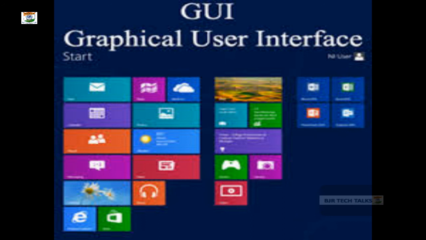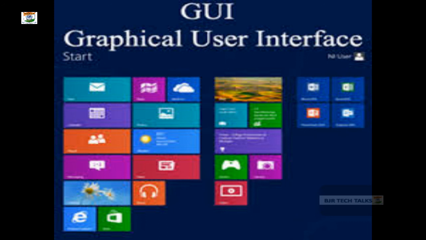In that you can see a specialized interface called the desktop, in which you can see various images or icons on the screen, and at the same time you can also find various files and folders which are properly aligned and structured. The Windows operating system, which is an extension of the MS-DOS operating system, is a graphical system in which you can see the desktop, the files and folders, and a lot of icons.